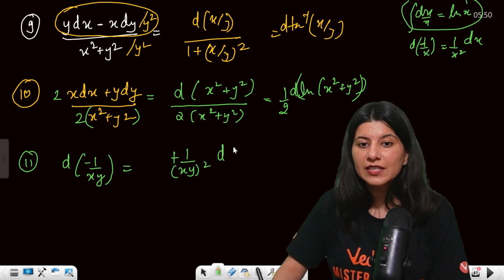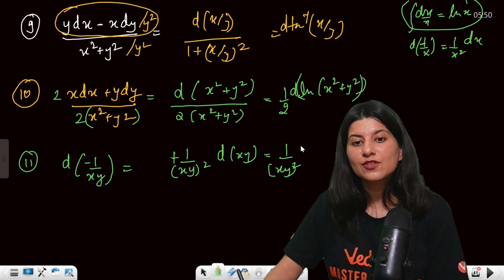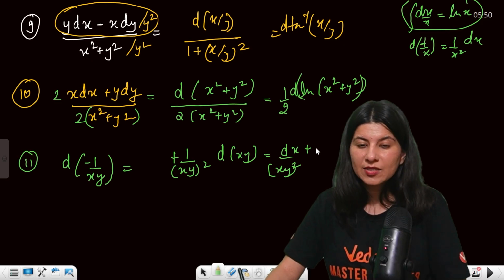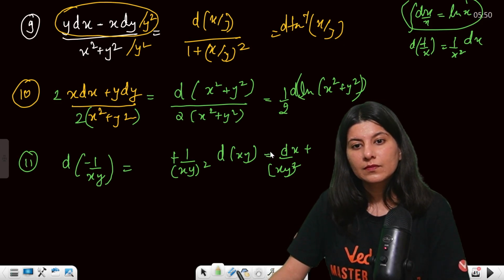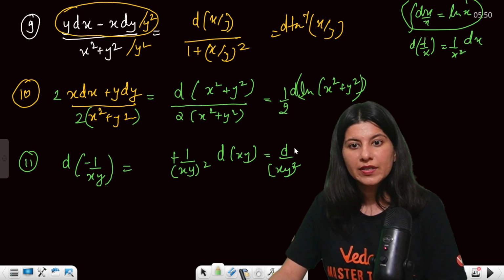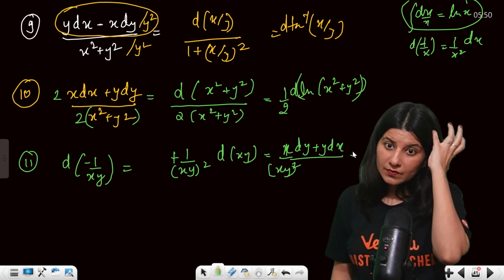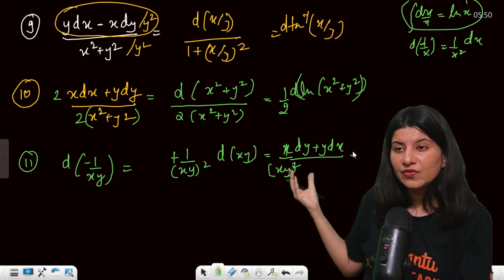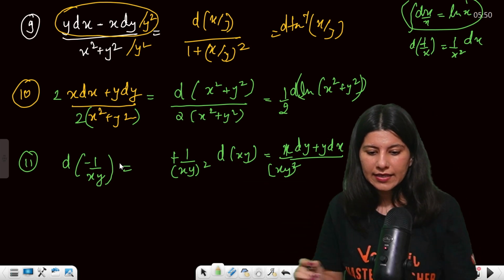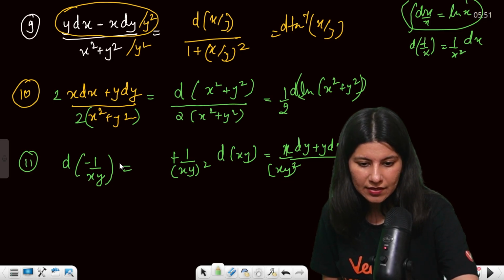Now we are going to differentiate d of xy. So this is 1 upon xy whole square. And differentiation of xy will be what? Product rule: d of xy, so it is going to become x dy plus y dx, product rule. Yes or no? So this is how you find out the reverse as well, reverse technique. Okay, and yes, I guess we are done with today's class.